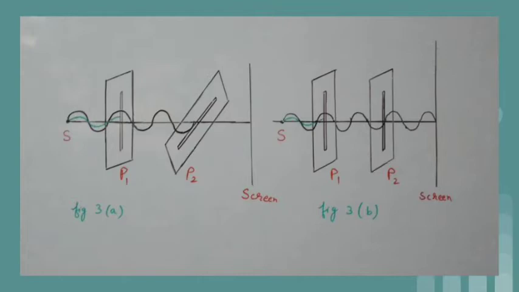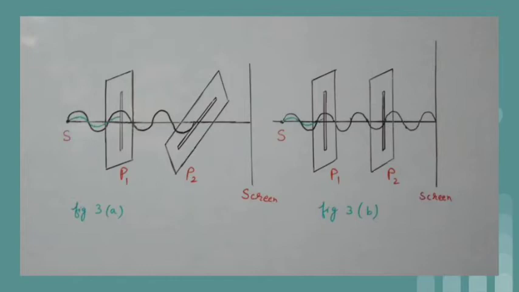For the intensity of a beam of plane polarized light after passing through a rotatable polarizer, there is a law called Malus' Law. According to this law, the intensity of polarized light varies as the square of the cosine of the angle through which the analyzer is rotated from the position that gives maximum intensity.